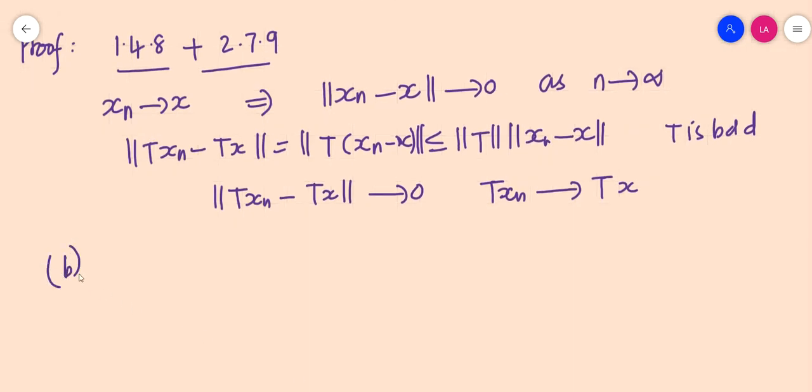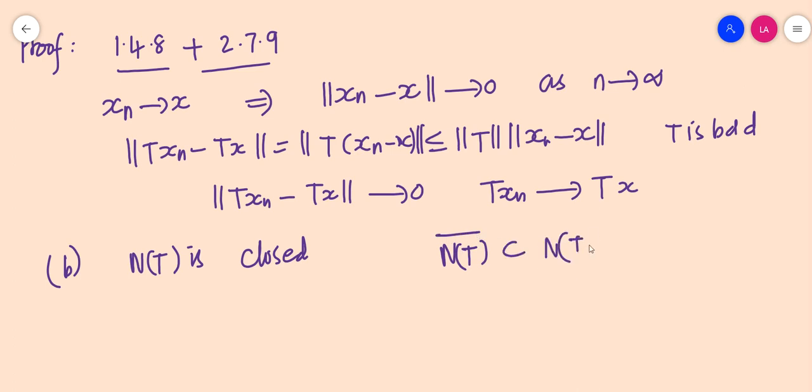So part b, we have to prove that N of T is actually closed. In order to prove that N of T is closed, we have to assume an element in N of T closure. It is enough to prove that N of T closure is a subset of N of T. Clearly, N of T is a subset of N of T closure. We know that. So, if N of T is closed, N of T closure should be a subset of N of T, which implies N of T equals N of T closure. So, this is what we have to prove.